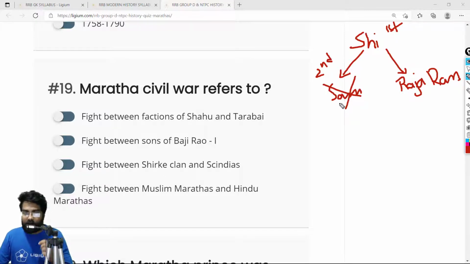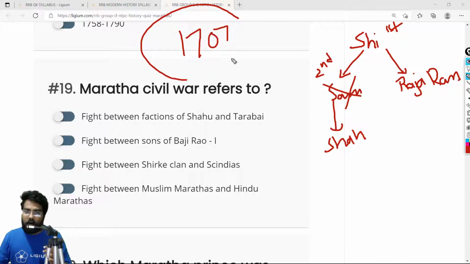His son, that is Shahu, was captured by Aurangzeb, the Mughal emperor. The Mughals captured Shahu. Shahu was very young. He was maybe 5 or 6 or maybe 7, 8 years old. He was captured by Aurangzeb, and he was kept in captivity for many, many years. Now, Aurangzeb died in 1707.